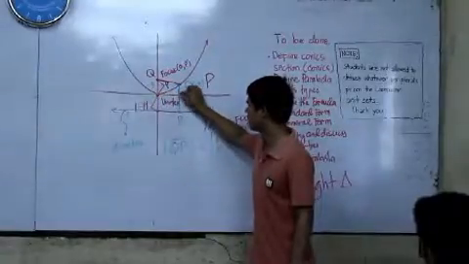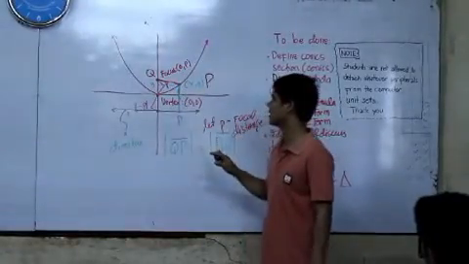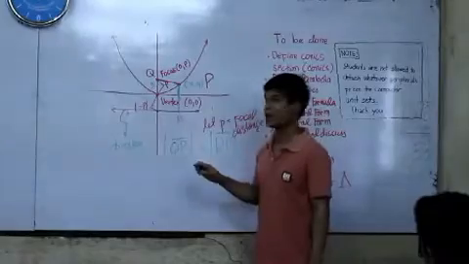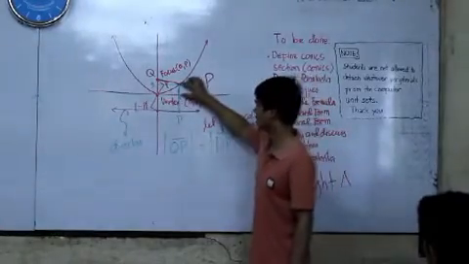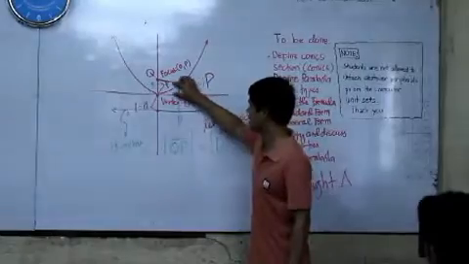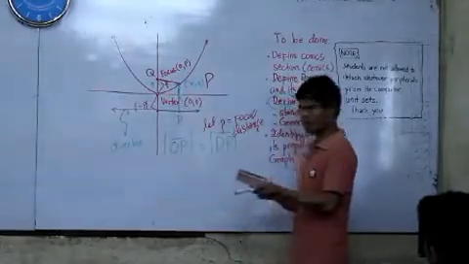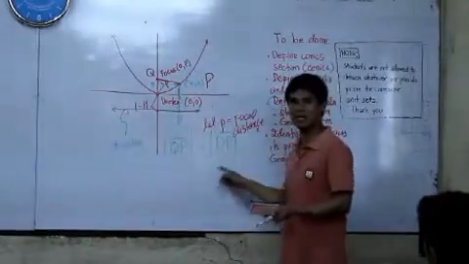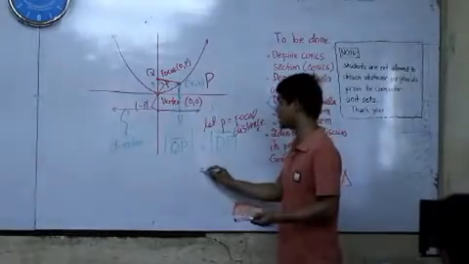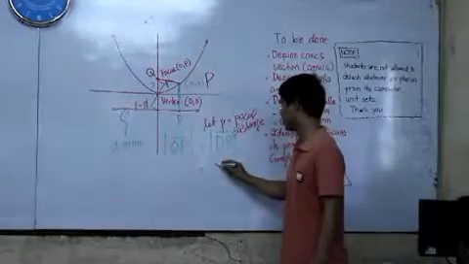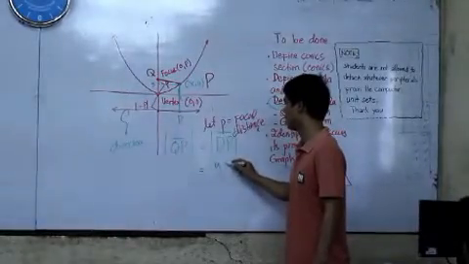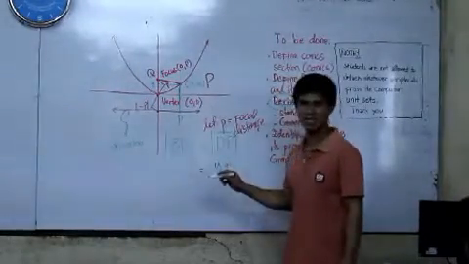And then plus this one, this particular point. What is this? This is your y. So therefore, we have this DP is equal to y plus the distance p.